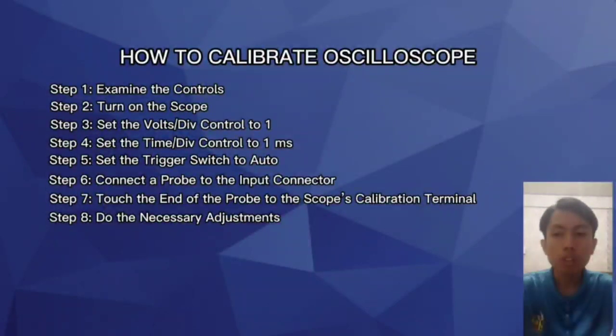Step 5, set the trigger switch to auto. Step 6, connect a probe to the input connector. Step 7, touch the end of the probe to the scope calibration terminal. And the final step is do the necessary adjustment.